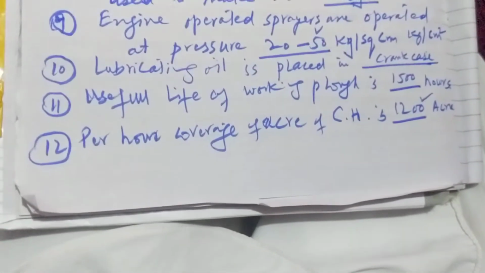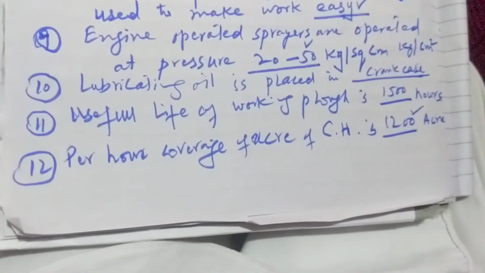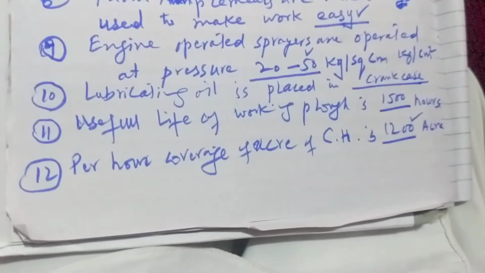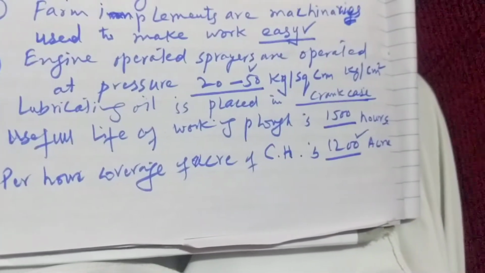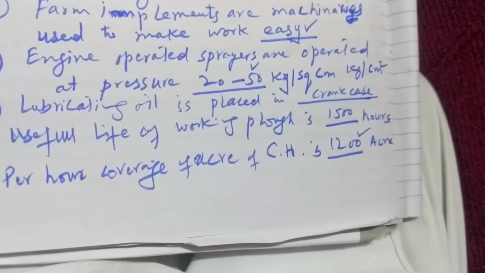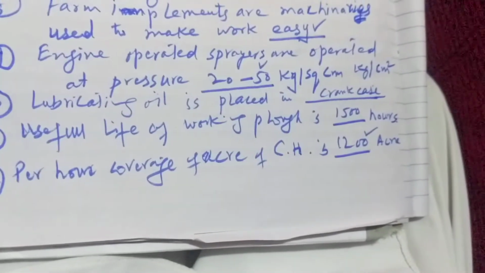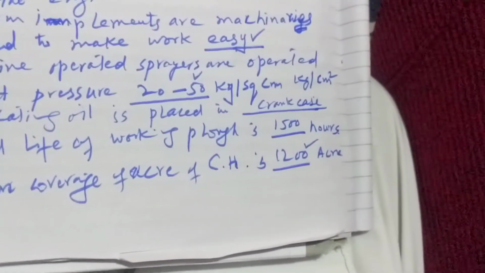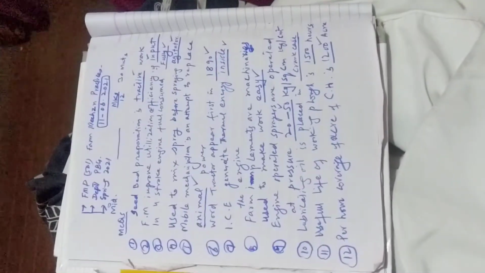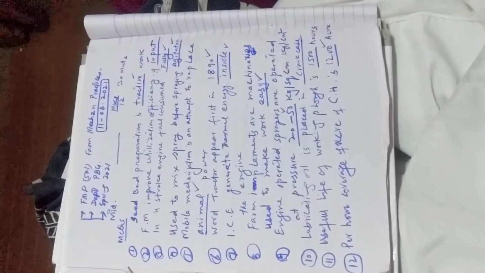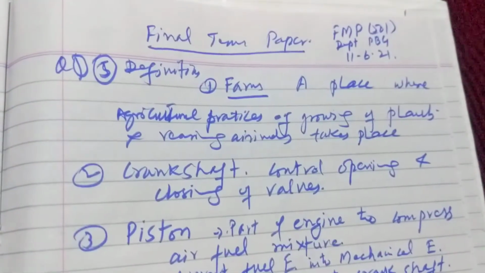And the last one. The MCQs of the midterm exam have 12 marks and 12 MCQs. The last MCQ is: per hour coverage of area of a combine harvester is 1200 acre. This was the midterm exam paper. Next is the final term exam.